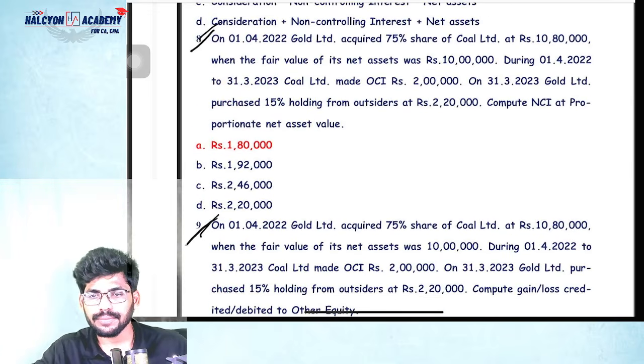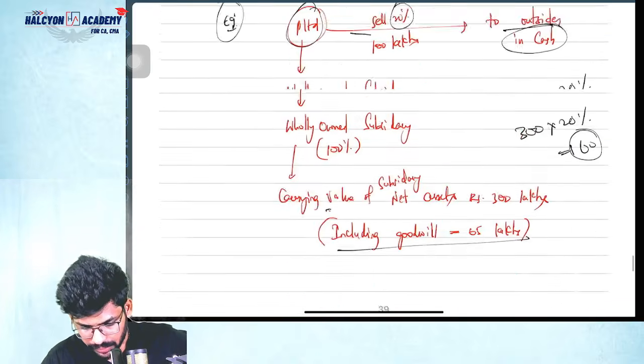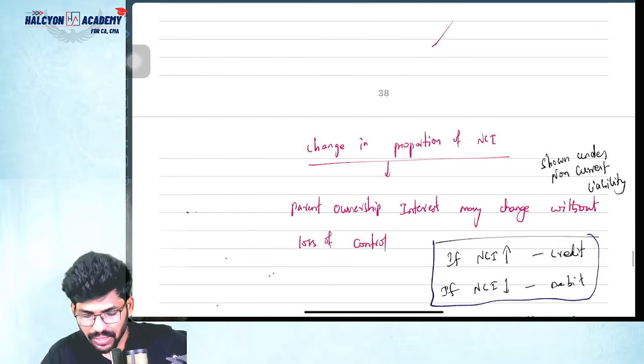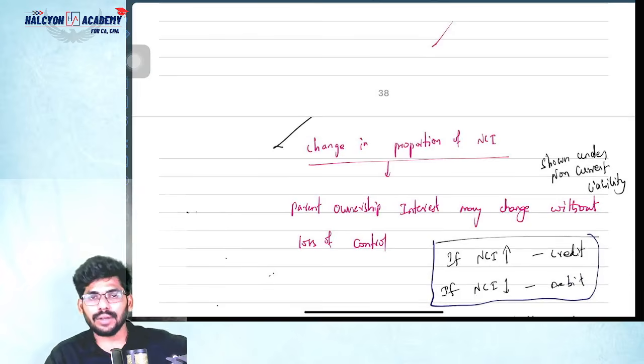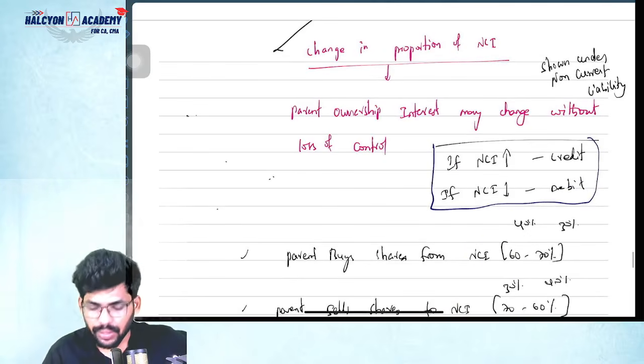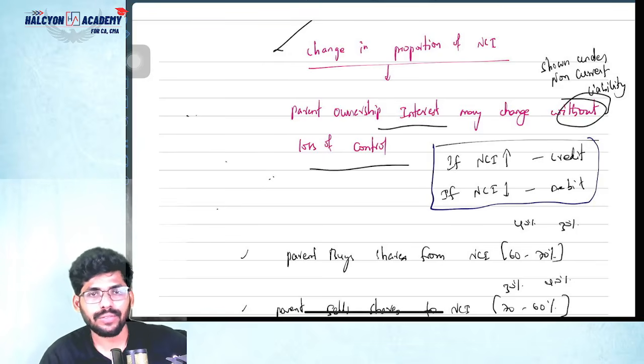So coming to this concept, basically the 2 questions are based on the change in proportion of NCA concept, guys. First of all, I want to discuss this concept, and later we'll go to the questions. Easily you can solve it. Parent ownership interest may change without the loss of control. Suppose, for example, I have 90% control in a particular company, A Limited. So I am selling 10% of the stake.